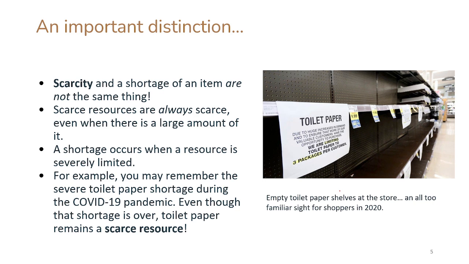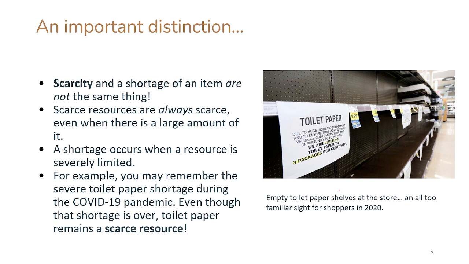One thing, by the way, that we want to make sure we remember, and I alluded to this earlier, is that scarcity and a shortage of an item are not the same thing. If you remember, of course, it was some years ago now, you might have been children or younger, but during COVID at the very beginning, when people were home, there were severe toilet paper shortages, right?